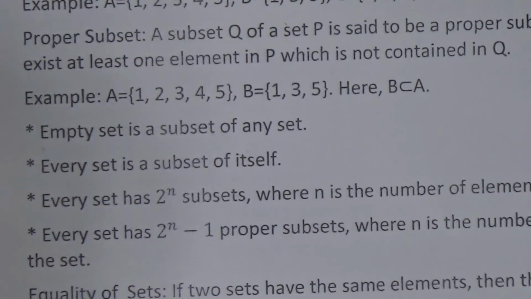Suppose A is a set. Elements of A are a, b, c.